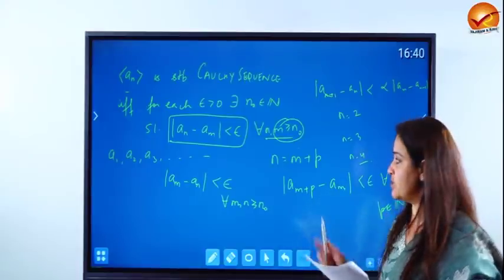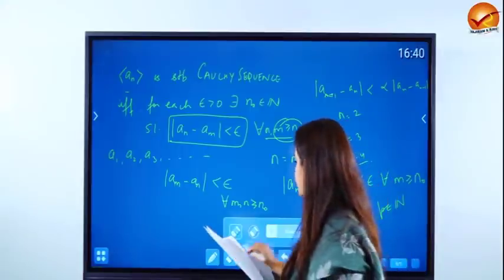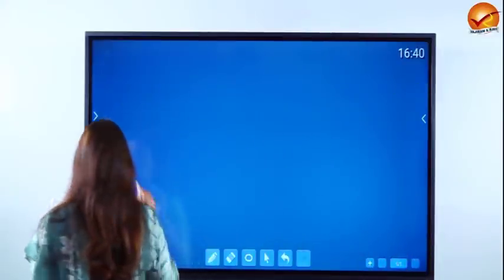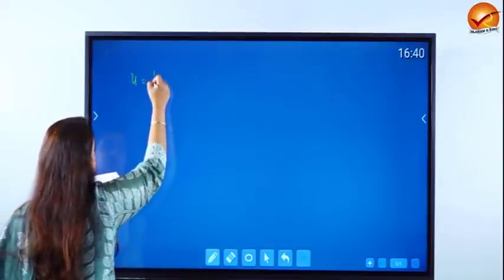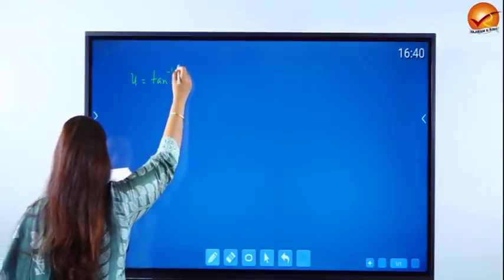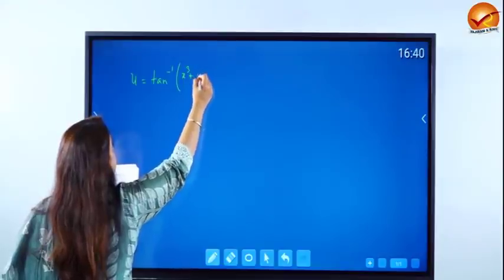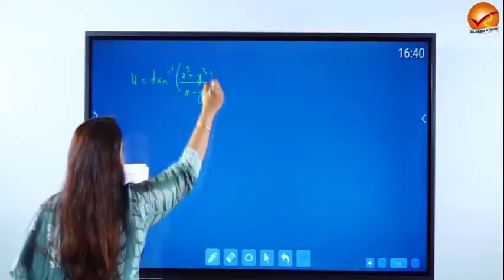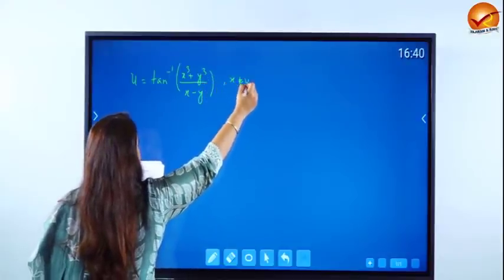Now, what is so special and what is so relevant about both these questions is that question number 3c, let me just write down the question first. It says, if u is equal to tan inverse of (x cube plus y cube) upon (x minus y), where x is not equal to y,